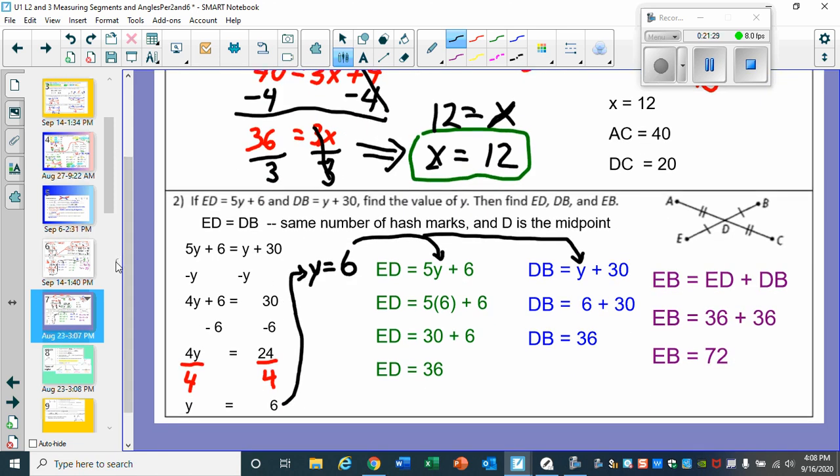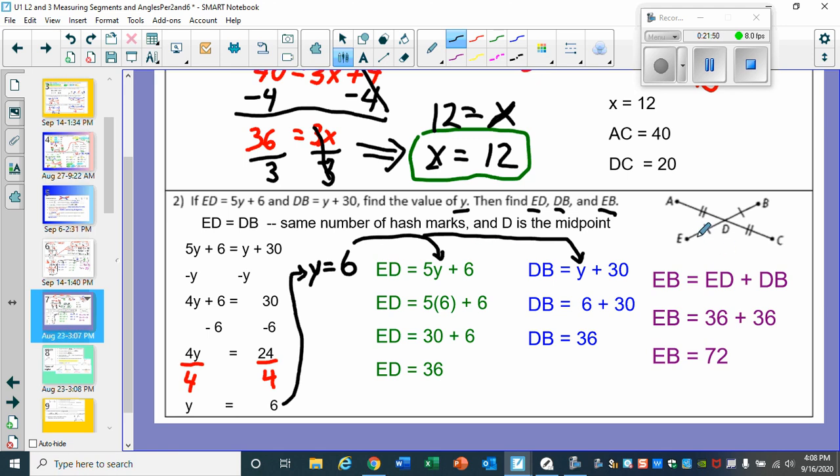Now for the last problem, we started it a little bit, I think, for one of our periods. If not, what will happen here? ED is 5y plus 6, DB is y plus 30. So we need to find the value of y. Then it's ED, DB, EB.